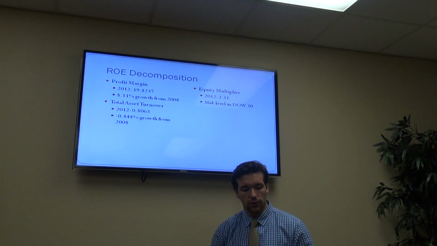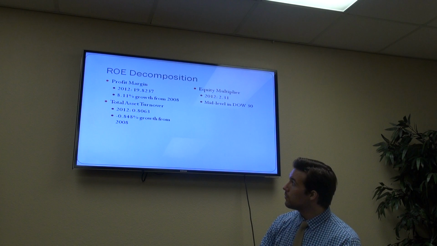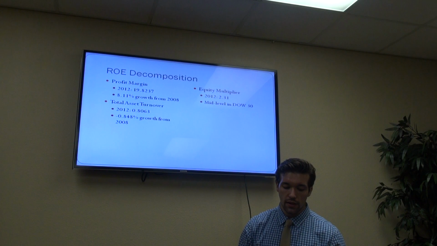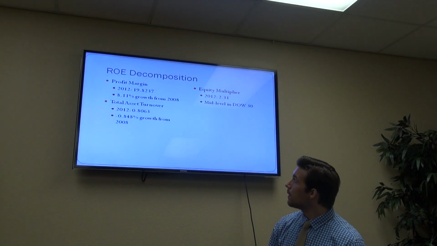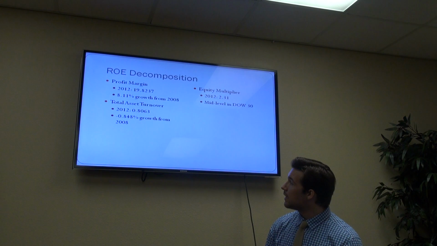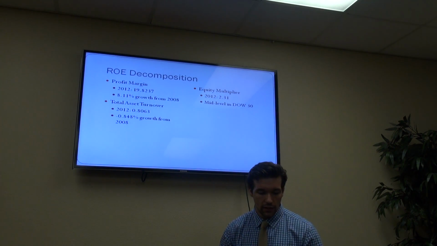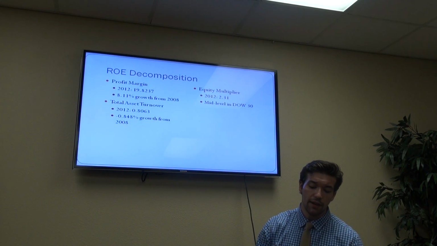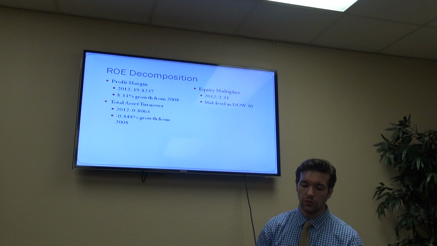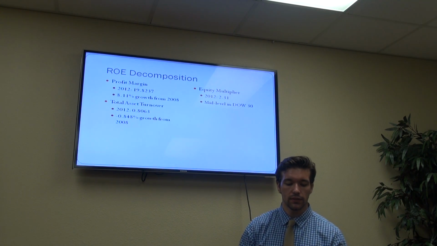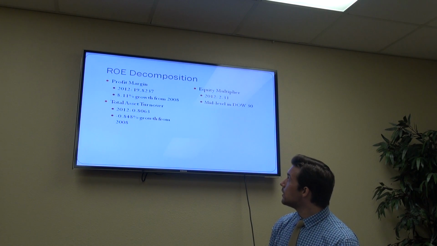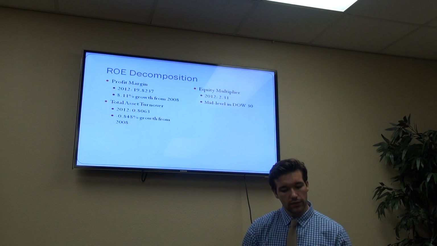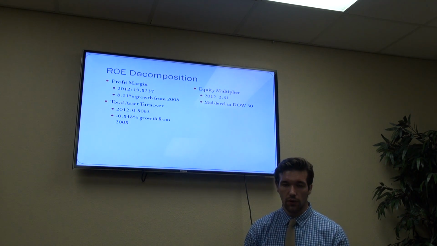Looking at its profit margin in 2012, McDonald's had 19.82, showing a growth from 2008 of 8.11%. Total asset turnover is 0.8, and is actually showing a slightly negative growth from 2008. Its equity multiplier, 2.31 in 2012, is a mid-level multiplier in comparison to the rest of the Dow 30 companies. So, from these numbers, the main component driving McDonald's higher ROE is its profit margin, which is good for me